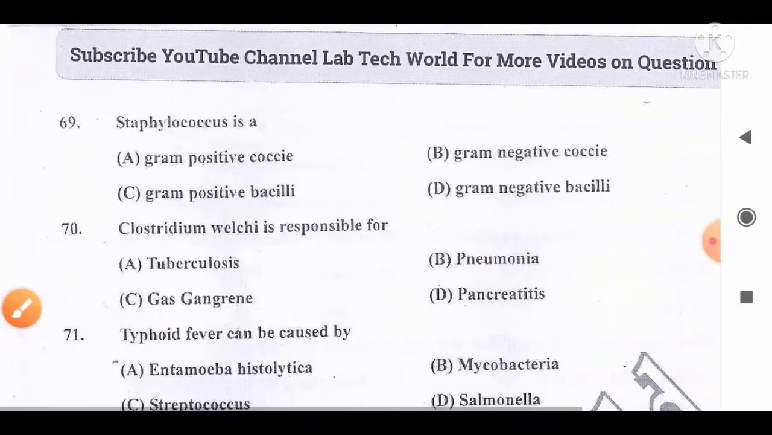Move to the next question, number 69. Staphylococcus is a dash. Option A, gram positive cocci, B, gram negative cocci, C, gram positive bacilli, D,